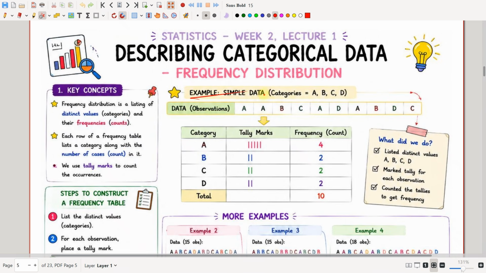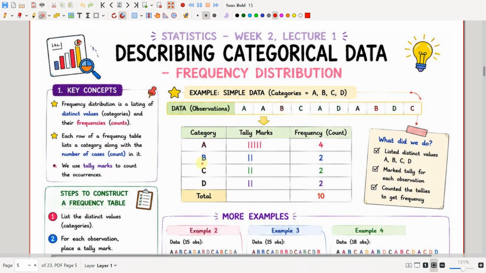For example, we have some simple data where categories are A, B, C, D, and our observations are A, B, C, A, D, A, B, C, D, C. I'm listing all the categories here, and I'm representing the count of each category as tally marks. I've got A once, twice, thrice, 4 times. So I'm putting 4 tally marks, and I'm writing the frequency count as 4.